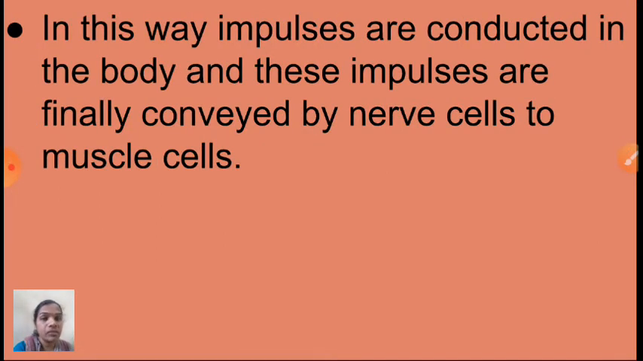Yes, in this way, impulses are conducted in the body and these impulses are finally conveyed by nerve cells to muscle cells. So, when electrochemical impulses transfer from one place to another, finally they will reach the muscle cells. Why muscle cells? Because whenever we want to do some activity, our muscle cells are responsible for that work. Isn't it, children? Yes, see here.